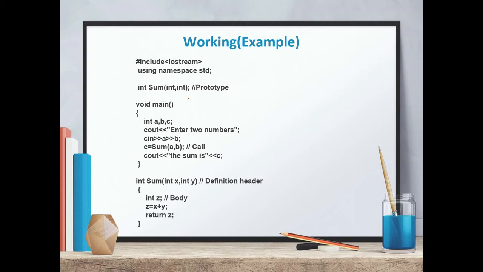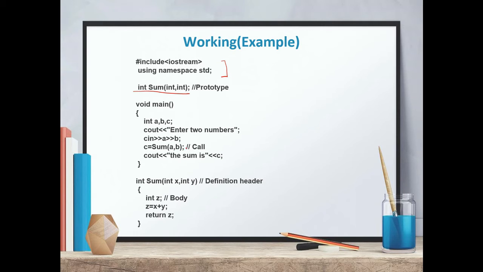Now we'll see the working of a function with the help of an example. So this is the basic structure of the C++ program. Here we can see that there is a prototype, a function sum. What information are we getting from this prototype? That there is a function named sum, it needs two parameters, both are integers, and this function is also going to return one value of integer type. So this prototype should exactly match the function call as well as the function definition.